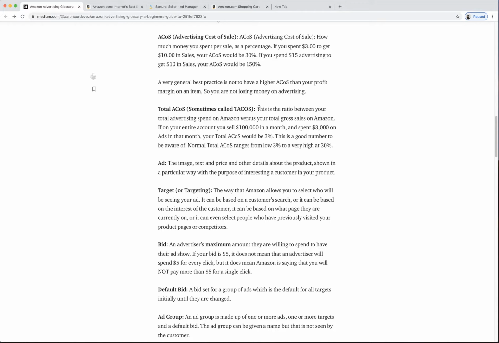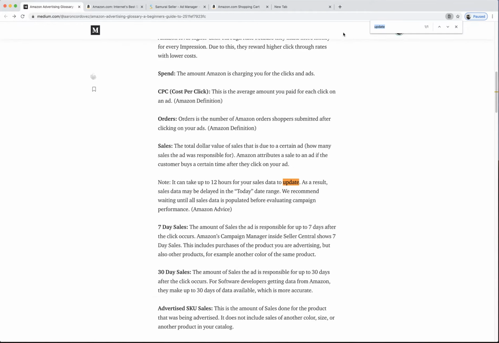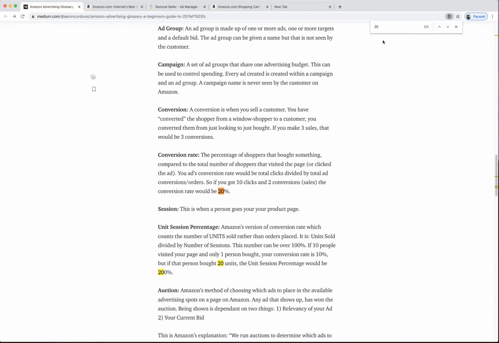That's the only unit I sold, so I literally made no money. Now that's bad. Your total ACOS would be 20%, because you spent $2 divided by the $10 of your total sales. 20% is extremely high for total ACOS.